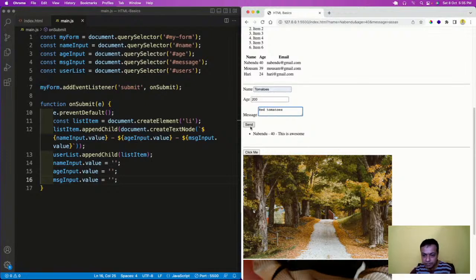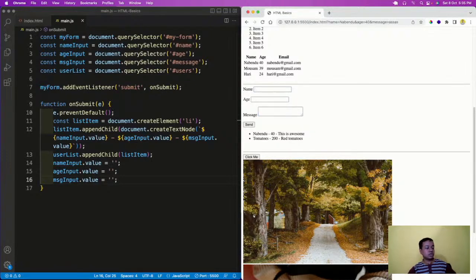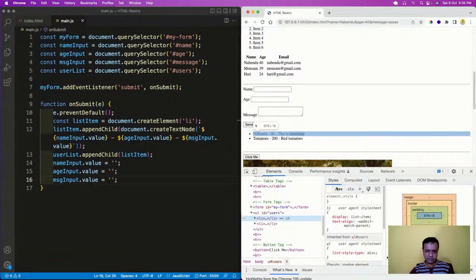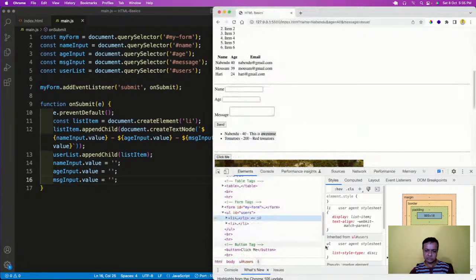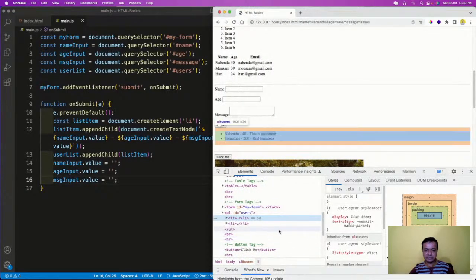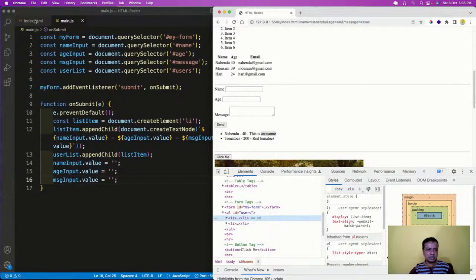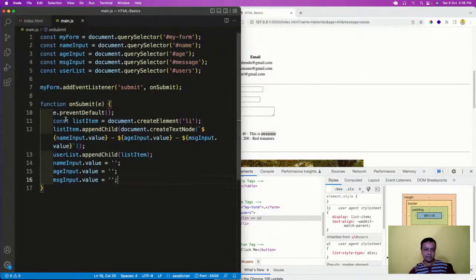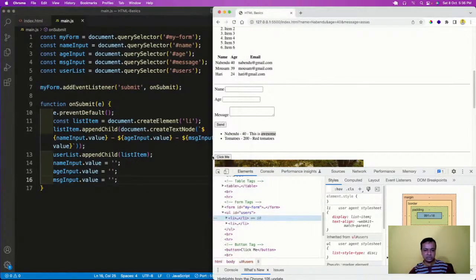See, this is working again. So now how this was created, let us see it once. If I go to inspect, and make it a bit bigger, see this item. Here in my index.html I have only a ul with id of users, so it was empty. Actually when I added it there, it came to this line number 11 and created an li.